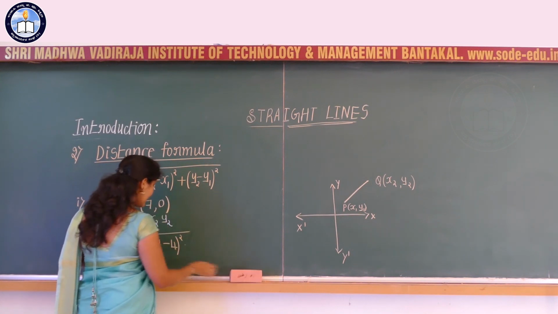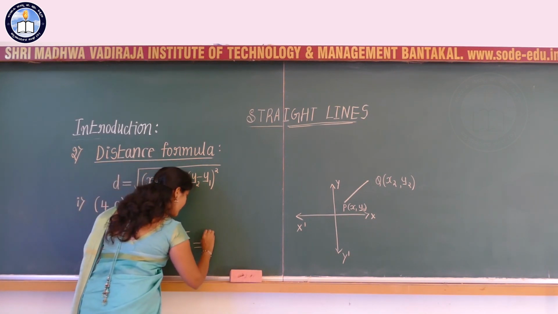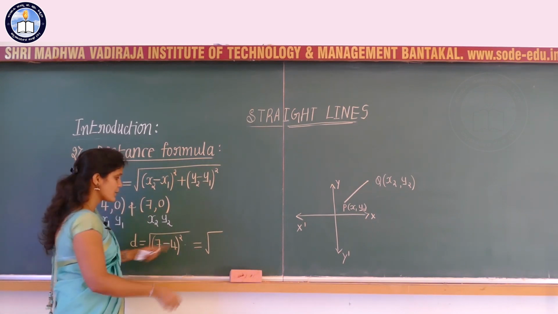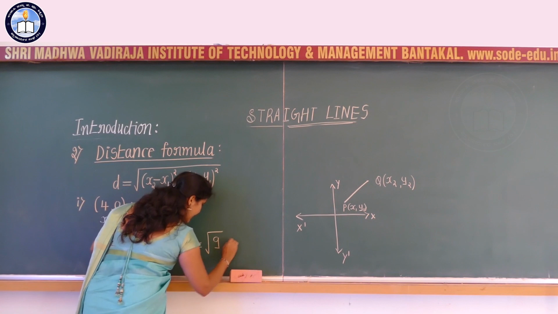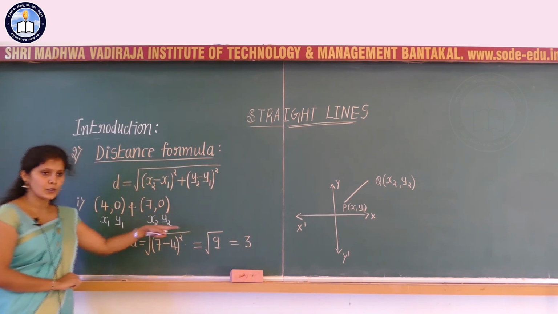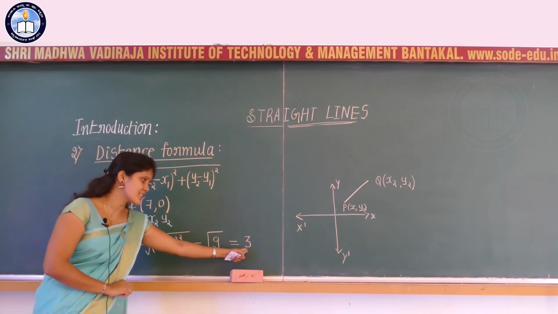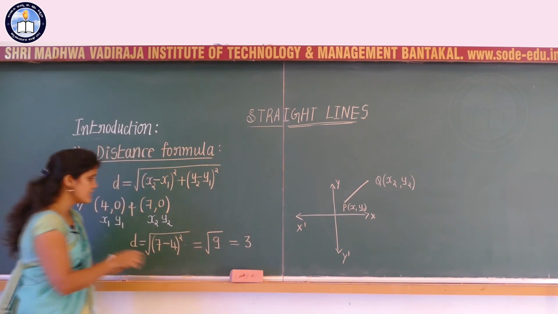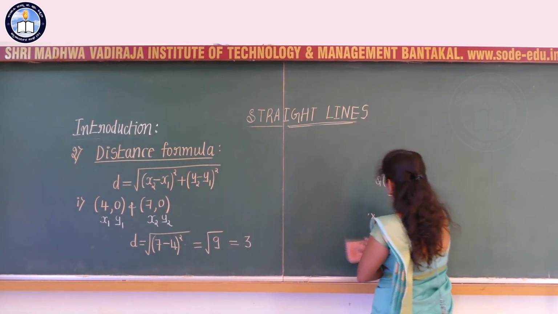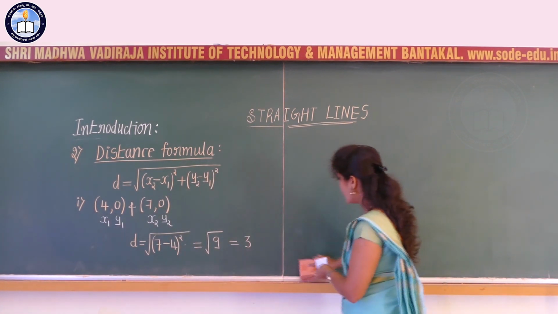Or I can write it as root of 7 minus 4. What is 7 minus 4? 3. 3 square is nothing but 9, so we are writing the distance between the 2 points as d is equal to 3, the distance between the 2 points x1, y1 and x2, y2.